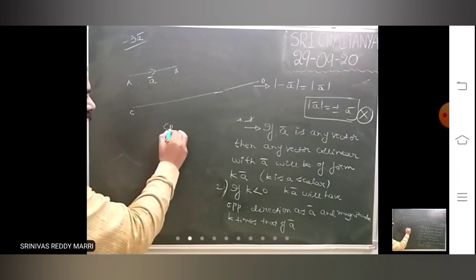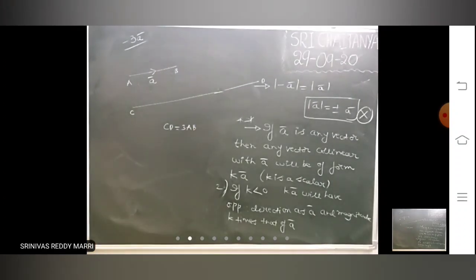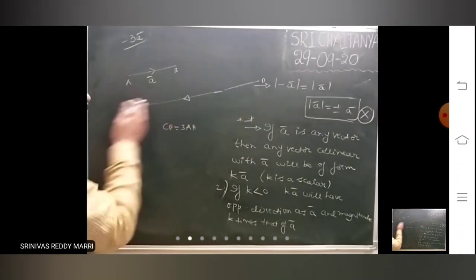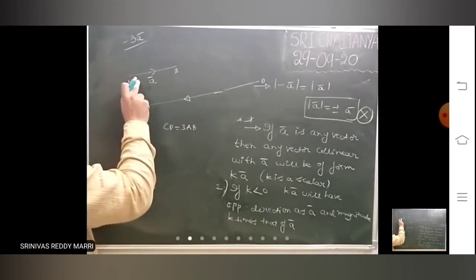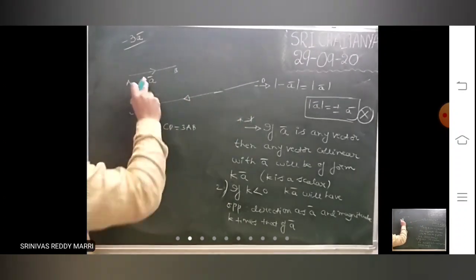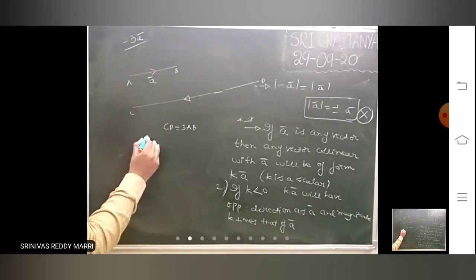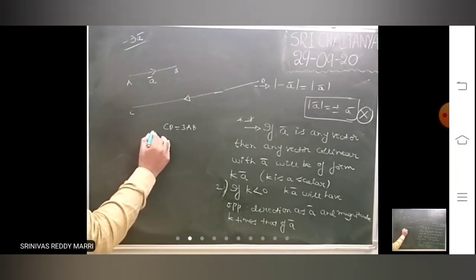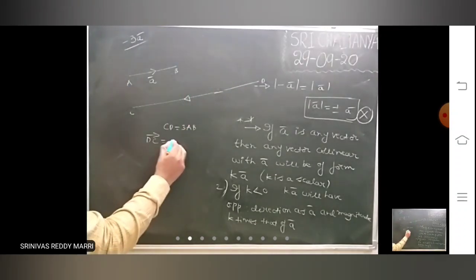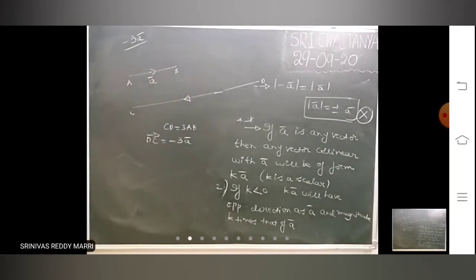CD is 3 times AB in length. DC bar, this length, is 3 times AB and has the opposite direction. Therefore, this vector DC bar, opposite in direction to a bar, is nothing but minus 3a bar.